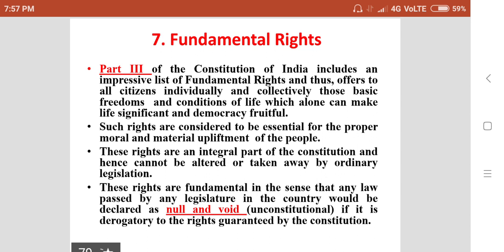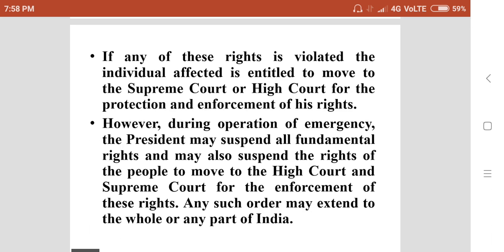These rights are fundamental in the sense that any law passed by any legislature in the country would be declared null and void, so it means unconstitutional, if it is derogatory to the rights guaranteed by the Constitution. If any of these rights is violated, the individual affected is entitled to move to the Supreme Court or High Court for the protection and enforcement of his rights.